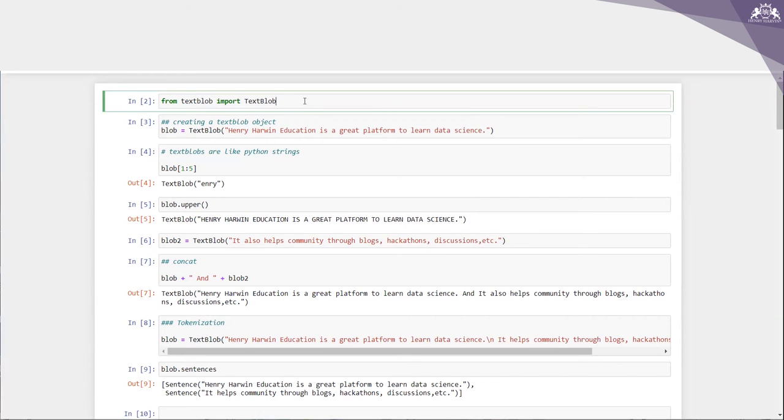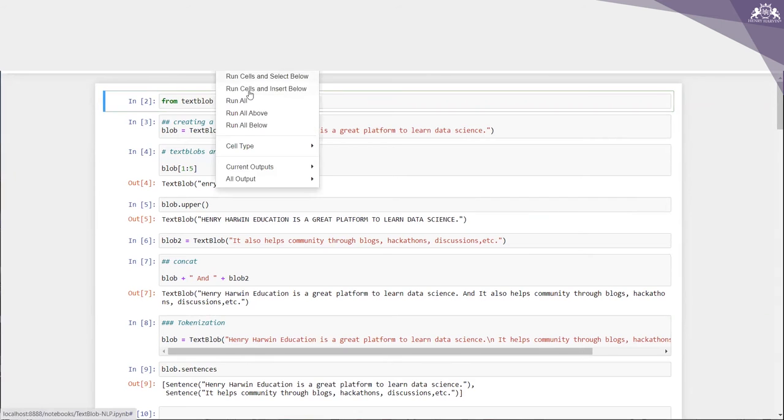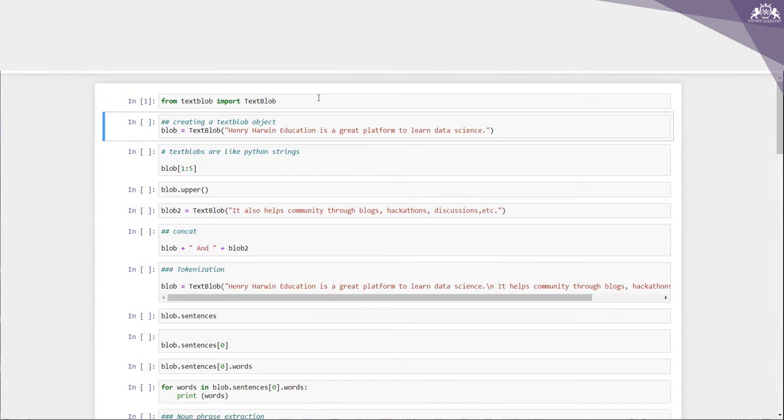So from textblob import TextBlob, right? What I'm doing is creating a TextBlob object now. So blob is equal to TextBlob, Henry Harvin Education is a great platform to learn data science.